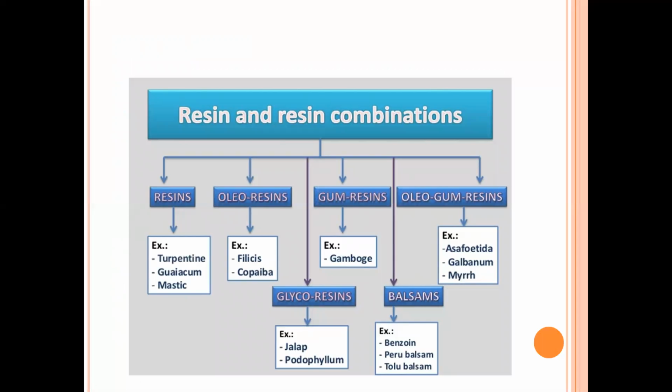Here is a classification of resins and resin combinations. Resin combination means with the resins, oil can be combined, gums can be combined, or oil and gum both can be combined. Hence, their names explain the resins. Oleoresins means oleo, oil, is with the resins. Glycoresins means a glyco group is present. Gum resins, gum with the resins. Oleogum resins, volatile oils and gums and resins. And balsams mean it contains an acid of benzoic or cinnamic acids.